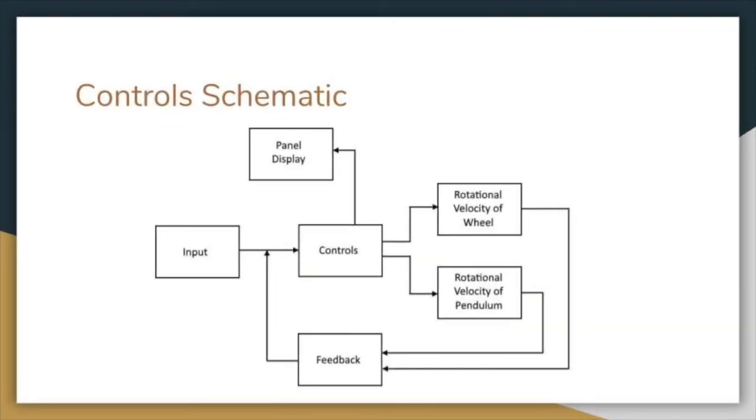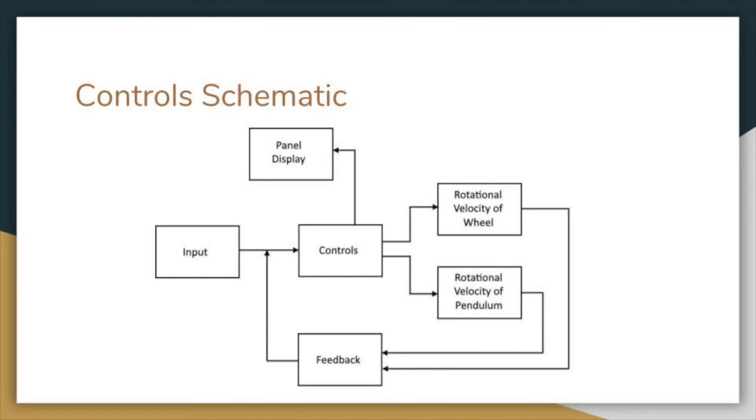Here we have the block diagram of our system. It starts with the input, which is the desired angular velocities of the system. This feeds into the plant, consisting of the control and velocity blocks. The control returns a panel display which tells the user current speeds and other information about the system. It then breaks into two elements, one controlling the rotational velocity of the wheel to keep it constant, and the other controlling the rotational velocity of the pendulum.